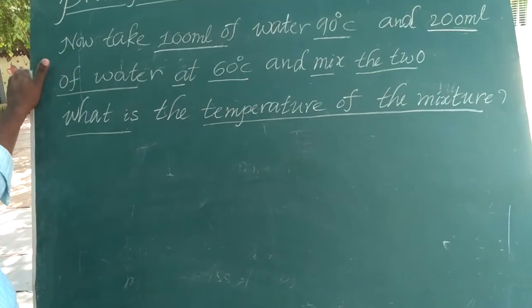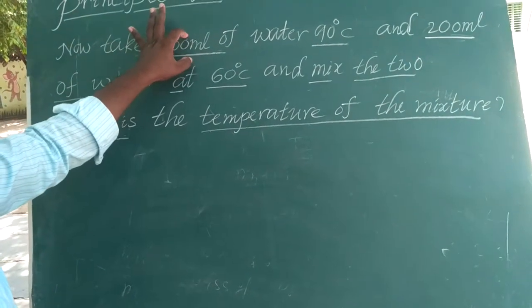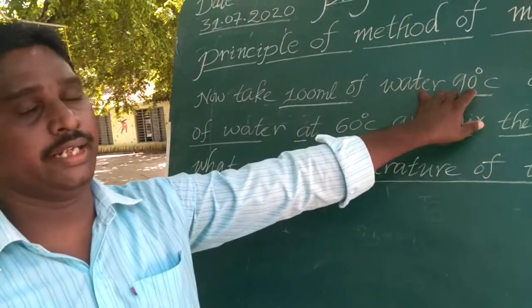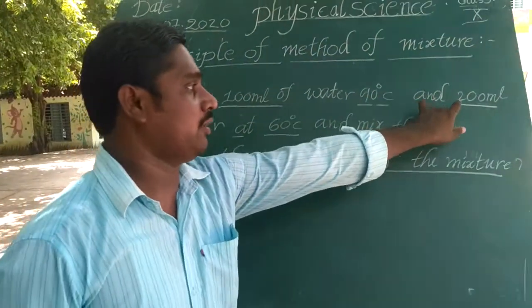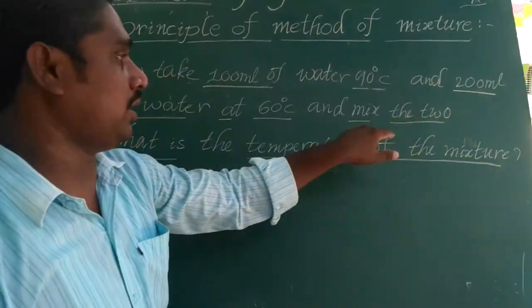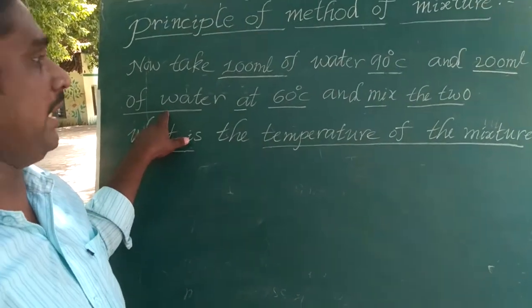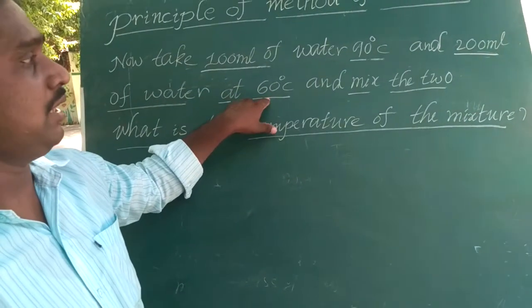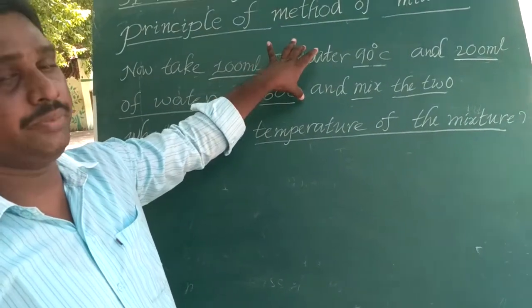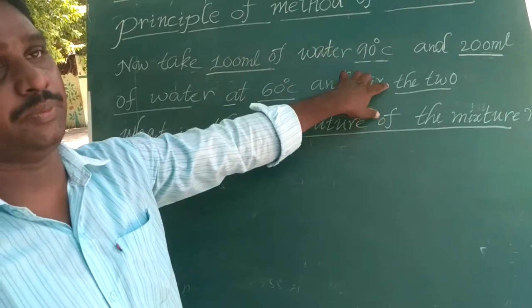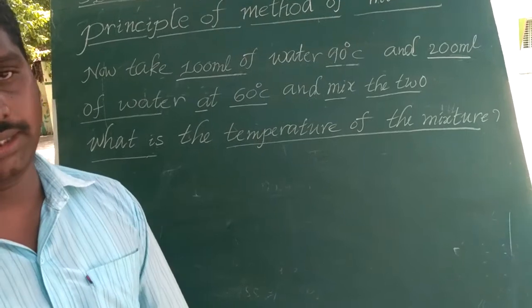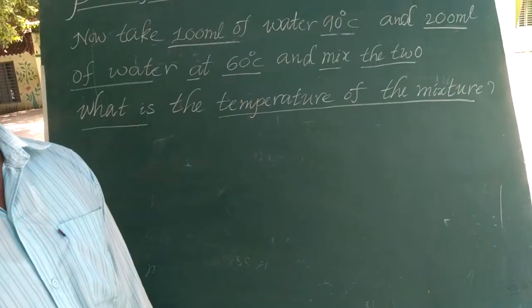Here, it is given that 100 ml of water is taken in a beaker, heated up to a temperature of 90 degrees Celsius, and 200 ml of water is taken in another beaker, heated up to a temperature of 60 degrees Celsius. Now the water from these two beakers is mixed in a large beaker. What is the final temperature of the mixture? How can you find out?